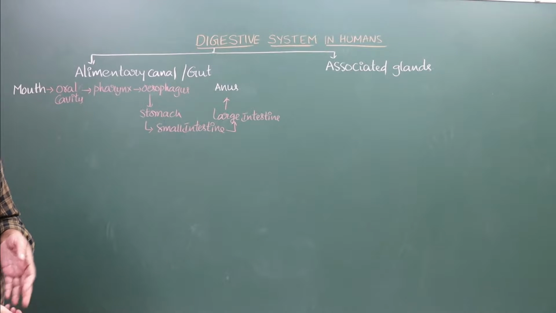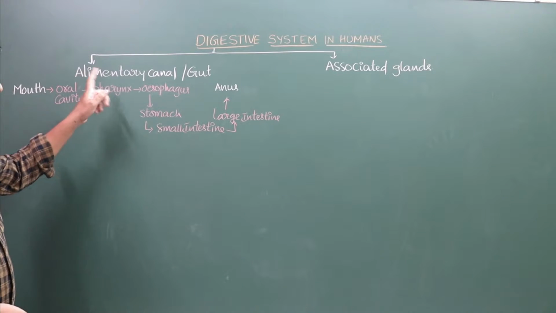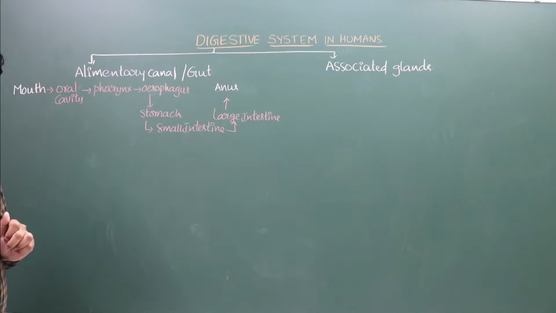This is regarding the alimentary canal, nothing but the gut.